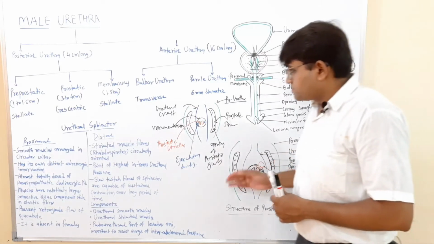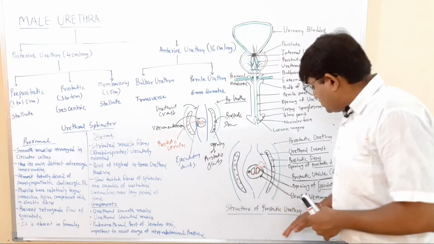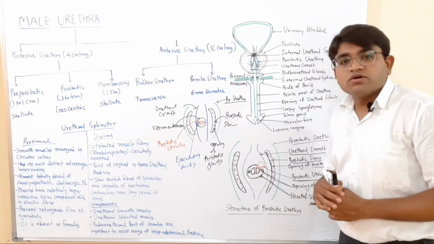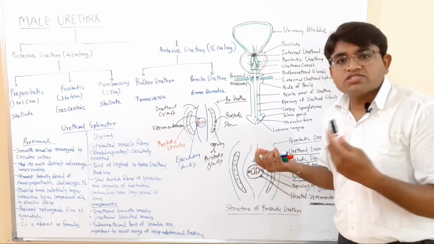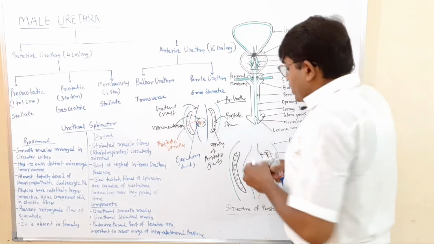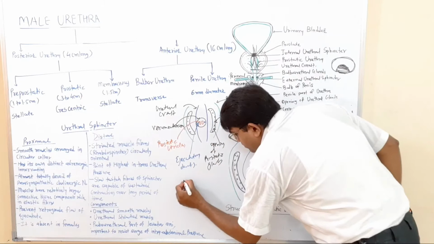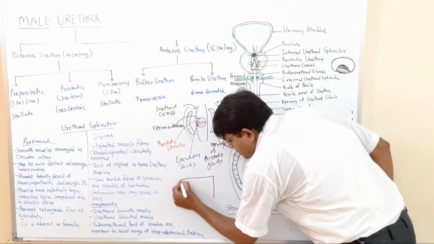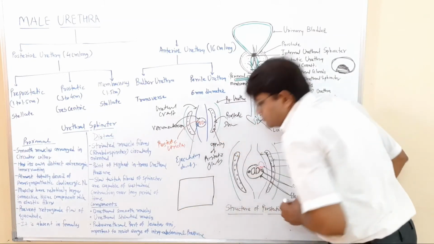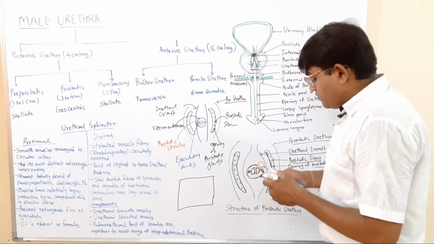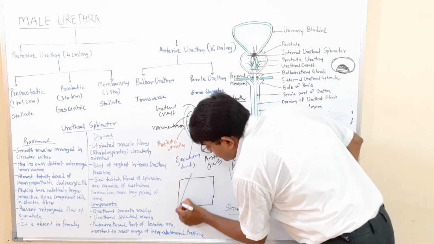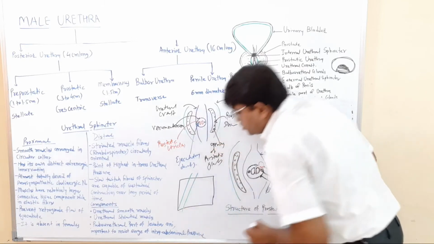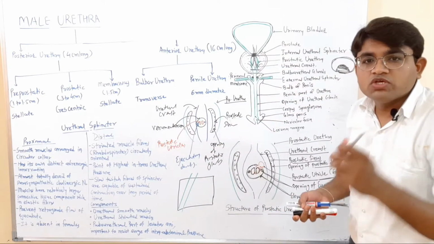Okay, then what is the prostatic utricle? We have seen that here there is an opening of the prostatic utricle. So if we draw the prostate like that, it is a prostate, and within the prostate I have drawn the prostatic urethra.